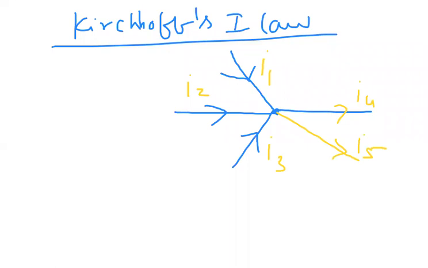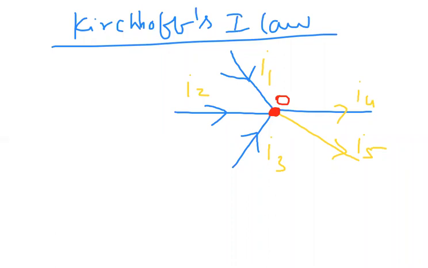Let me write the junction point as O. At any junction of a closed circuit, the sum of the currents coming toward the junction is equal to the sum of the currents flowing away from the junction.